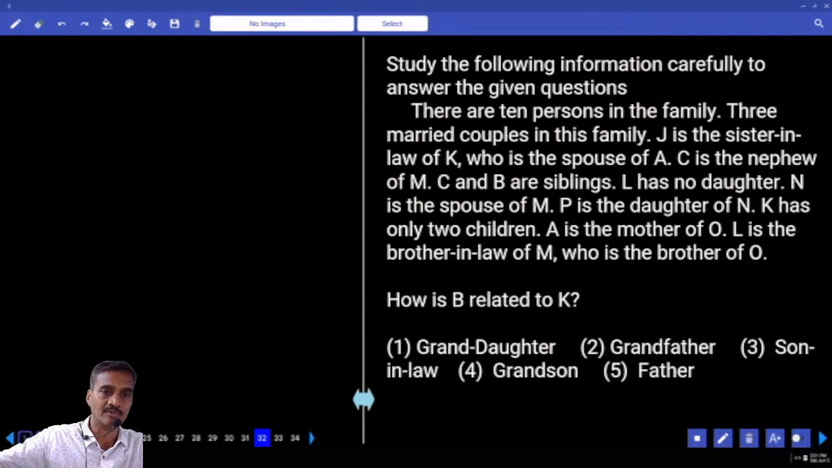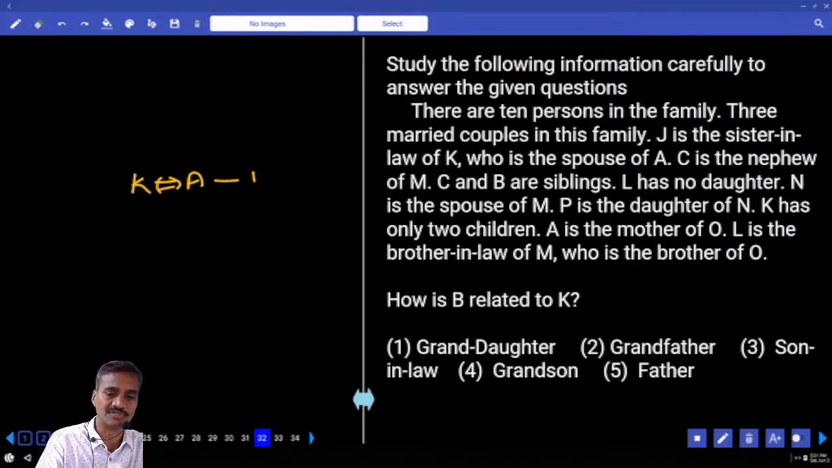couples. Among these 10 persons, 3 are married, means 6 persons got married and the remaining 4 are unmarried. J is the sister-in-law of K. Who is this J? J is the sister-in-law of K. K is the spouse of A. Now K and A are spouses to each other. And J is the sister-in-law of K. Now J can be K's spouse's sister. That is one possible. Next possibility, K's brother's wife. Isn't it? Two different possibilities.